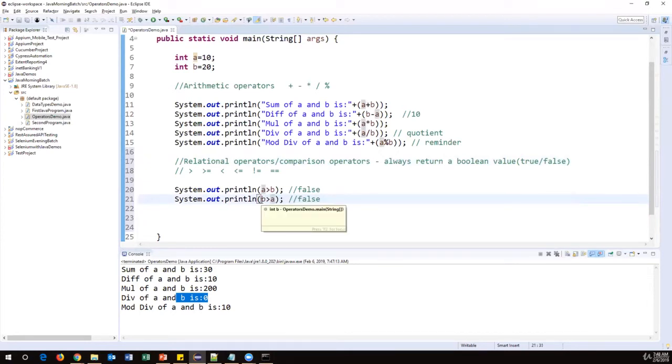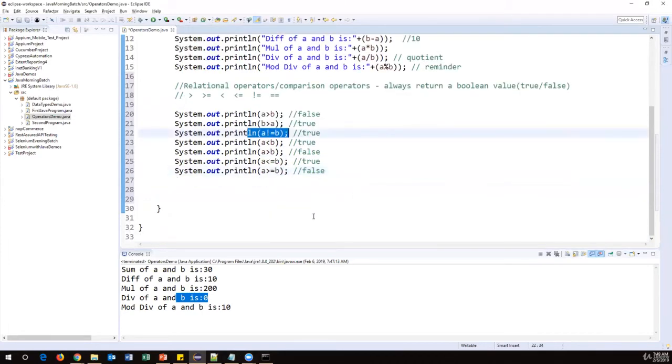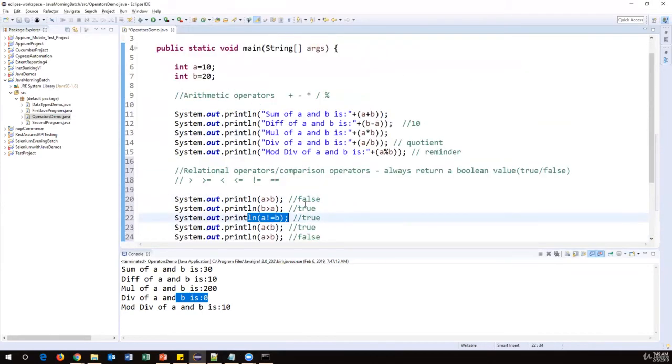So b is 20, a is 10. So 20 greater than 10. So this condition is true. So this will return true. So basically these operators will compare the two numbers, either they are equal or greater or lesser, or not equal, it will verify. And similarly, I can also use other operators between these two numbers. Let's say a not equal to b. So a is 10, b is 20. Both are not equal. So it returns true.